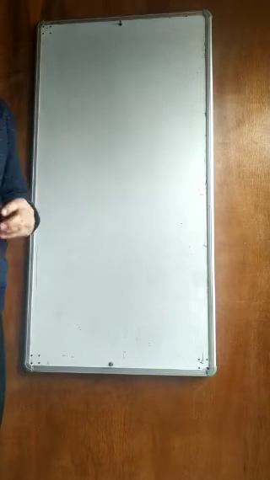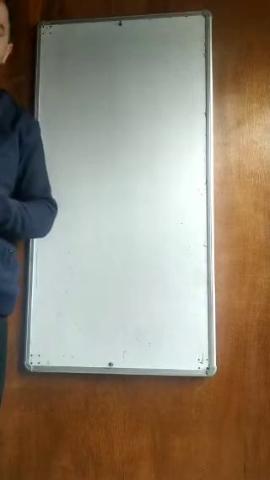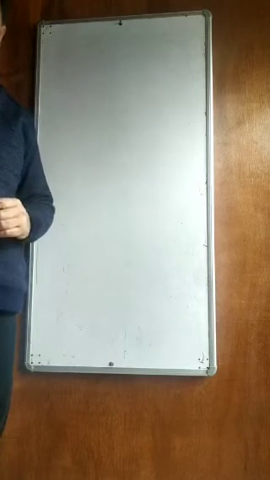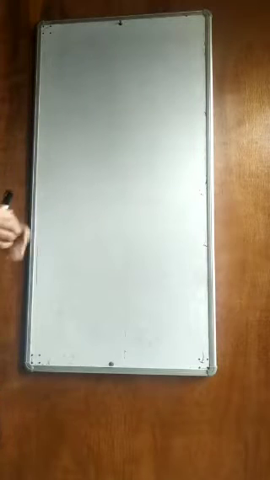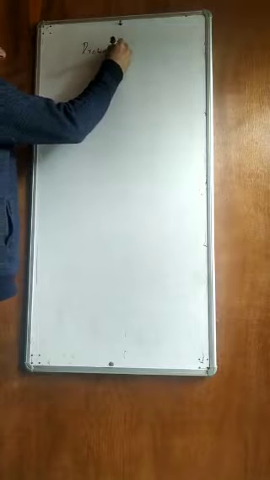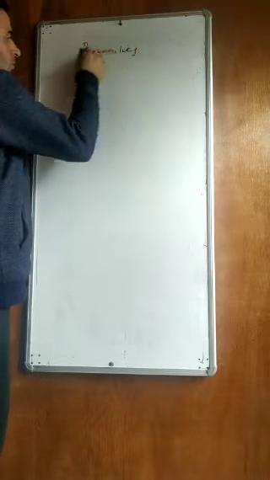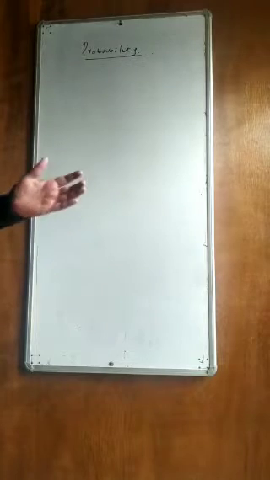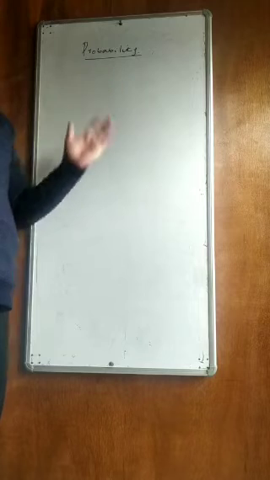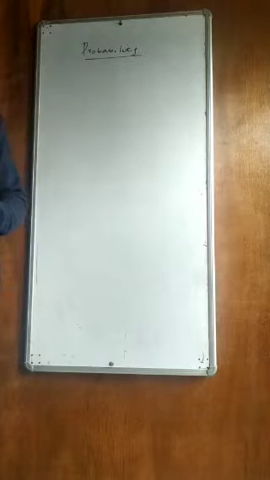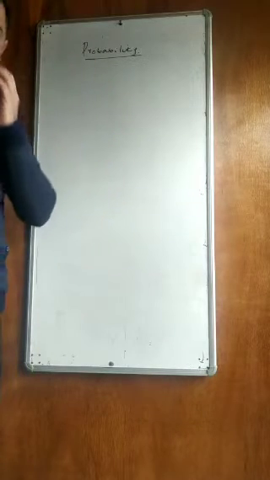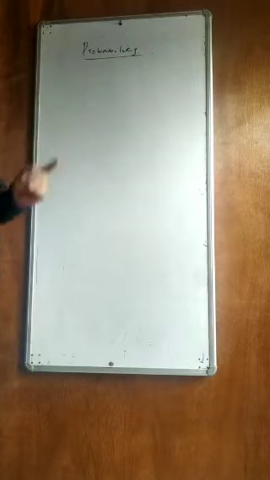Welcome back, students. Today we are going to discuss probability. It's the next unit of your mathematics chapter for class 11th. The three units, permutation and combination, binomial theorem, and probability, are interrelated to each other. It means the binomial theorem or the concepts of combination and permutation can be used in probability.